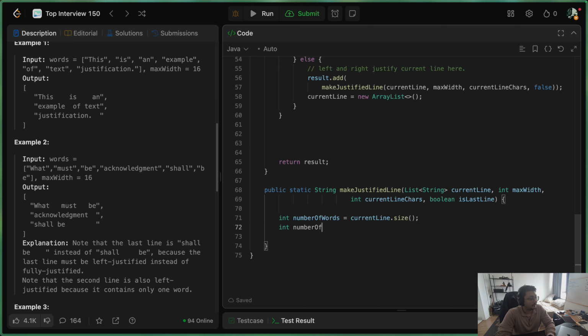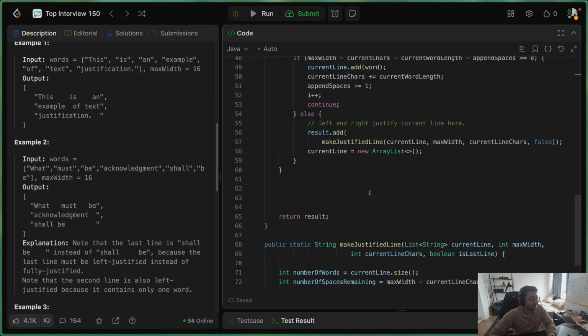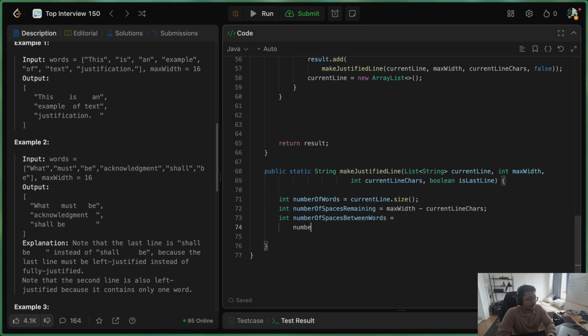Now let's calculate number of spaces remaining, and this will be max width minus the total number of characters in the current line. So max width minus current line characters. Now let's calculate the number of spaces which should be there between the words. So int number of spaces between words. Now this will be number of spaces remaining divided by number of words minus 1, as we discussed above in the formula. If there are 3 words, then we have 2 available sections, and the way to get there is divide the total number of available spaces by total number of words on line minus 1. So that's what we are going to do. So this will be number of spaces remaining divided by number of words minus 1.